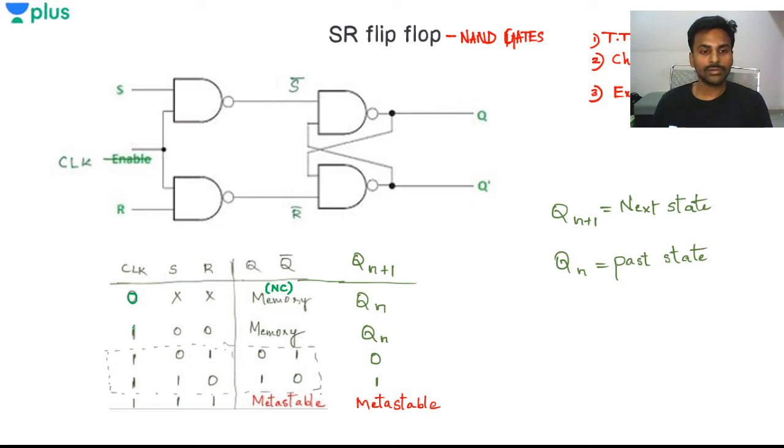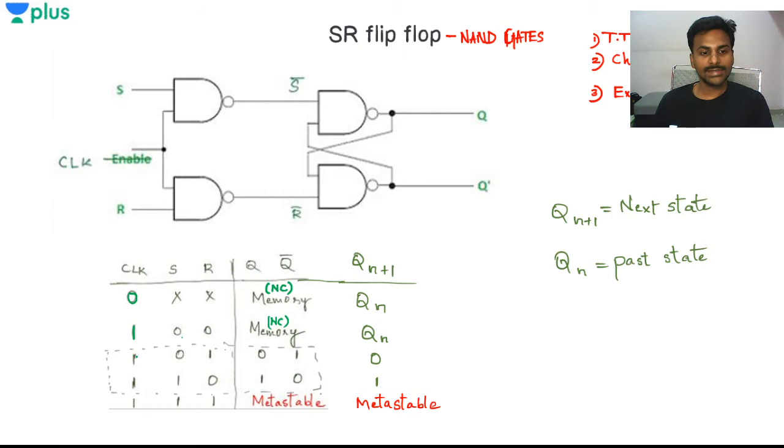Now suppose the clock is high, 1, and I'm giving the S value as 0 and the R value as 0. So 00, 01, 10, 11, this is what I'll be giving to S and R. For clock 0, I don't care what the S and R values are, the output is memory only. But in the first case of 00, whenever S and R are 0, the output is whatever the memory has. So I'll call it memory or no change.